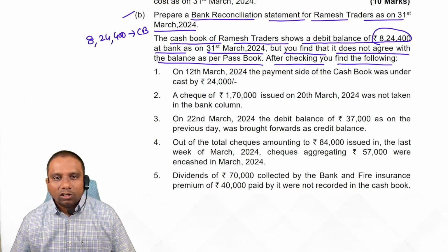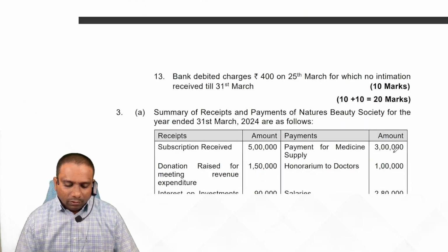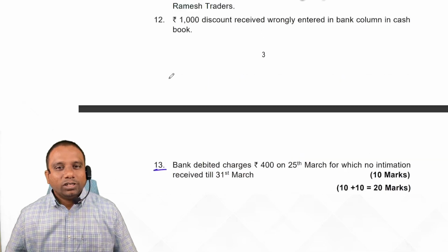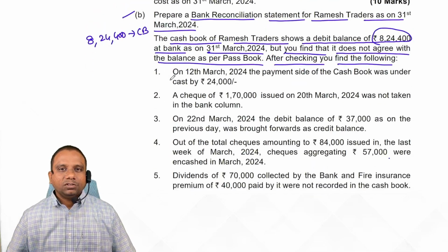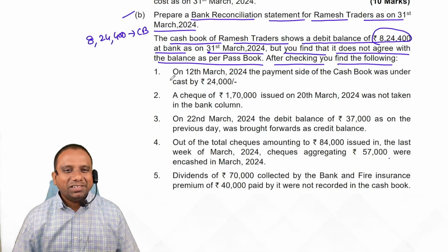If you observe how many reasons they have given, 13 reasons, 13 causes. Look at them one by one. If you solve this BRS question, almost the whole BRS concept is completed.